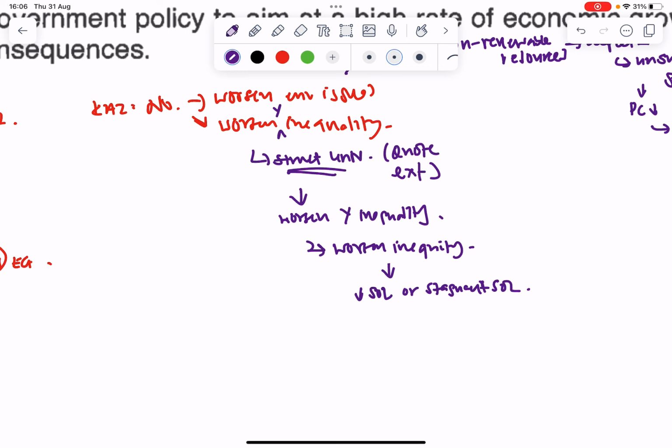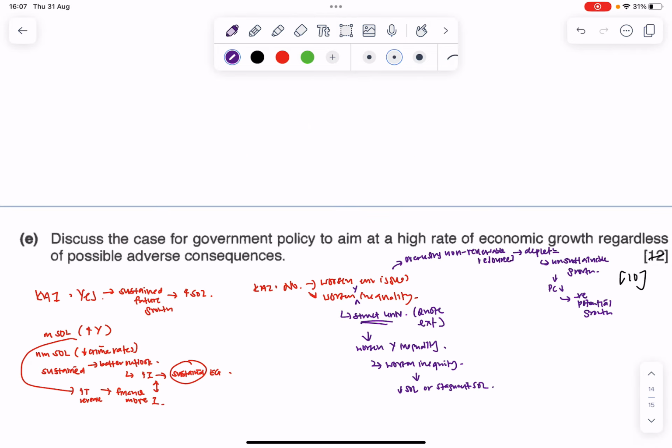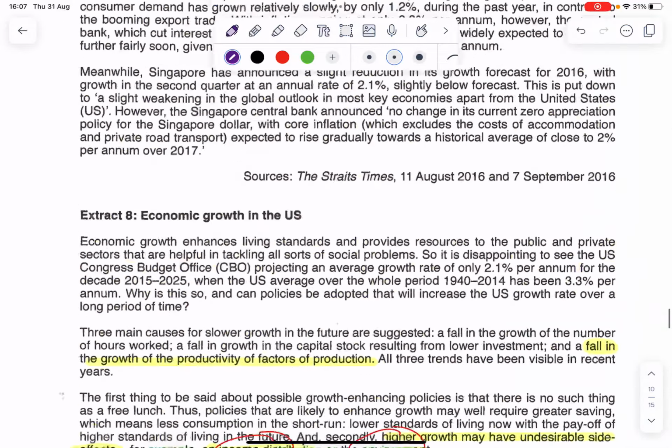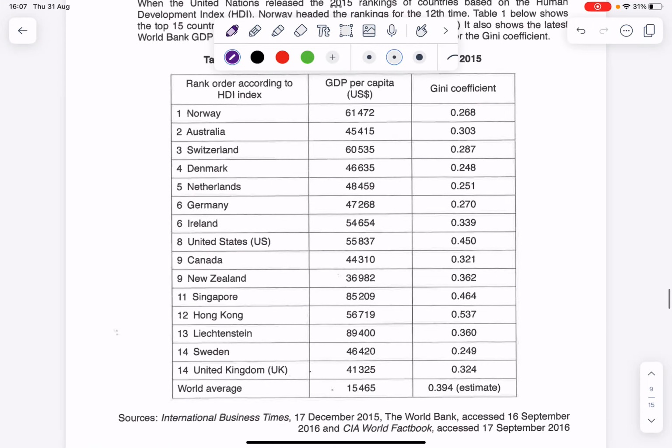While the upper echelon of society may be enjoying a lot of these riches. And you can actually look, if we want to back it up, we see this table over here. Table 1. All this data can show us that for the two countries with very, very high GDP per capita, let's look at, for example, Hong Kong or Singapore, you realize that the Gini coefficient is actually quite high. The income inequality is actually quite significant.